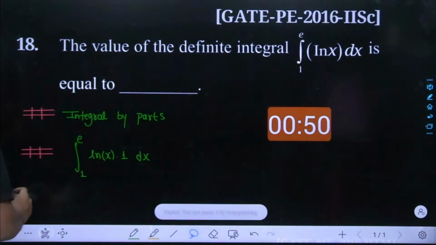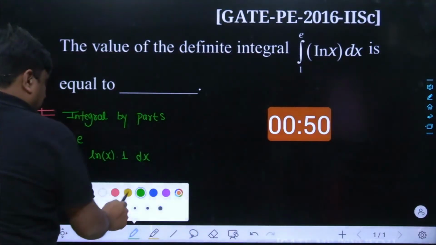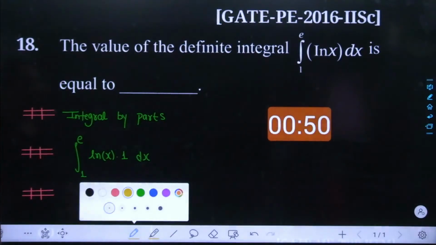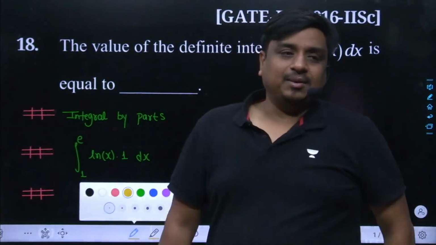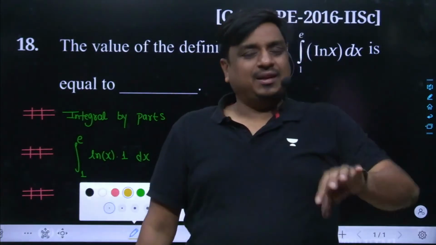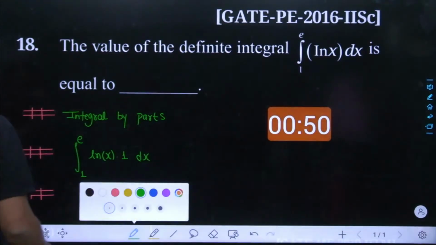Probably the integration by parts is known to all of us. So what happens? What do we do? We take the integration of the function which is integrable, minus the integration of, then probably this thing must be clear to all of us. So what happens, you yourself would be able to understand.